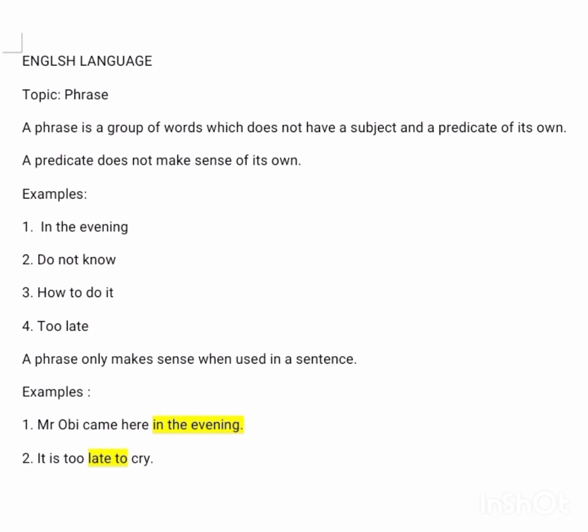In other words, a phrase does not make sense on its own. Okay? Because of course you know that the predicate does not make sense on its own. So a phrase cannot stand on its own to make sense, except it is added to a sentence. It has to depend on a sentence to actually make complete sense.